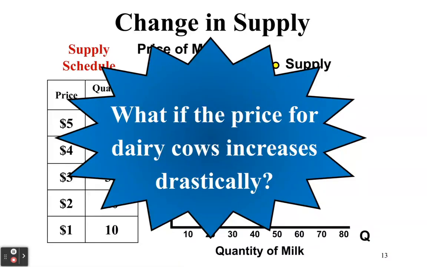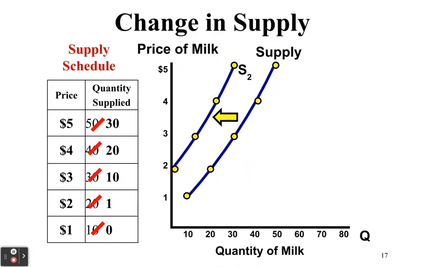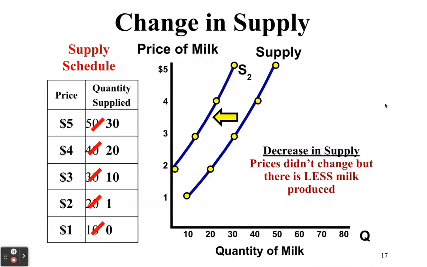Now what if the price for dairy cows increases drastically? We look at our original curve. We're going to be able to produce less milk at each and every price because it costs us more to produce that milk. So 0, 1, 10, 20, 30. As you can see, it shifts to the left. At each and every price, we are producing less milk. So remember, this represents a decrease in supply, because our curve is shifting and we're producing less milk at each and every price, but the price is not changing.